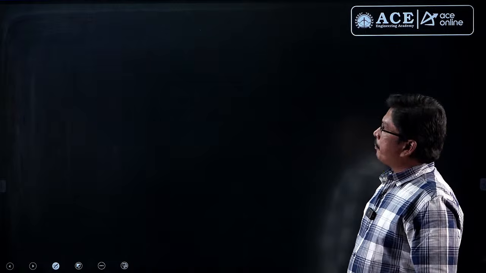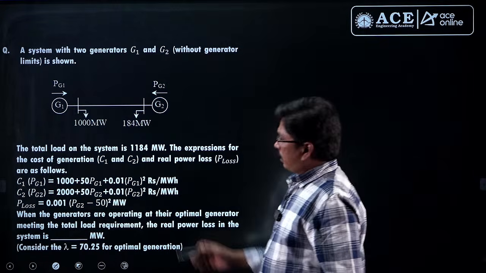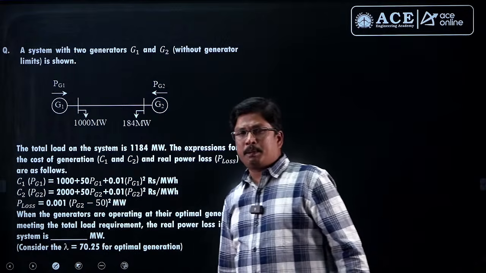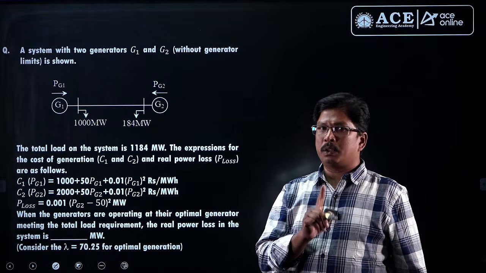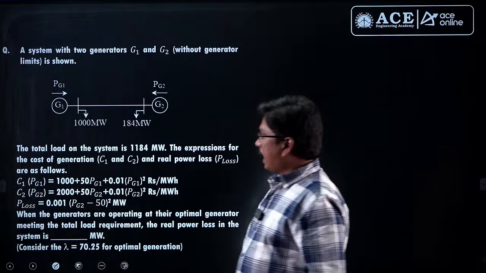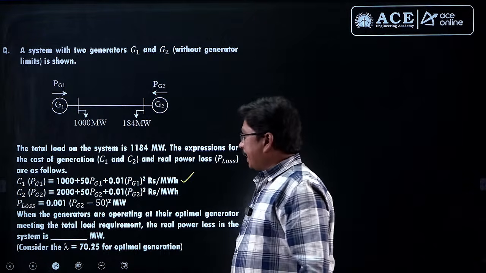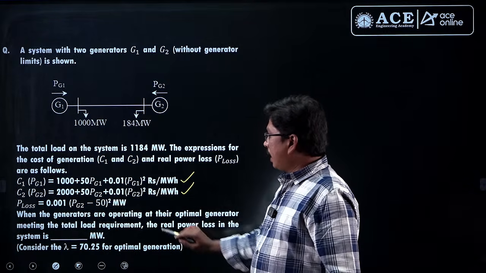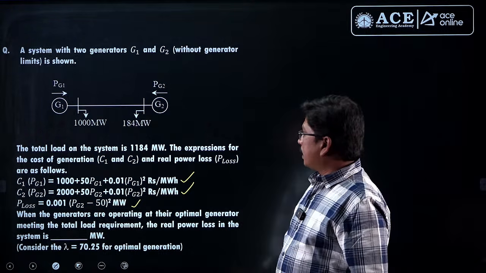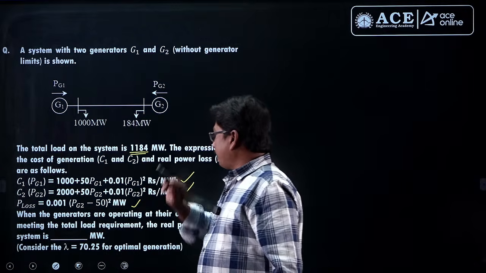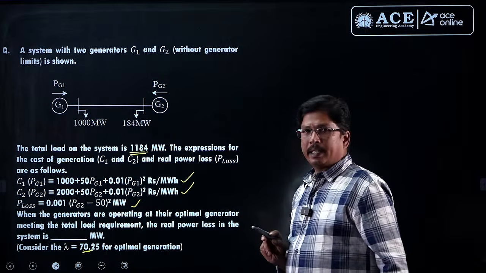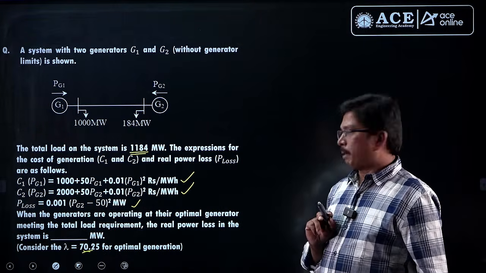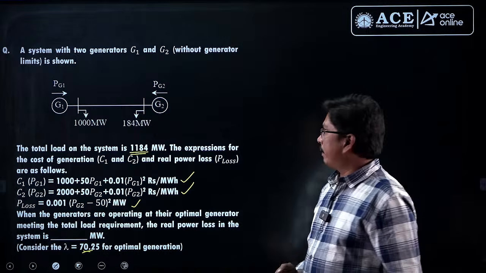And one more question. It is given in economic load dispatch. I told many times, students, in economic load dispatch by default we are going to get one 2-mark question. So they have given the cost of generator 1, the cost of generator 2, and the total power loss are also given. The total load demand is given 1184 megawatts, and lambda value by default given 70.25. They are asking what is the power loss in megawatts?